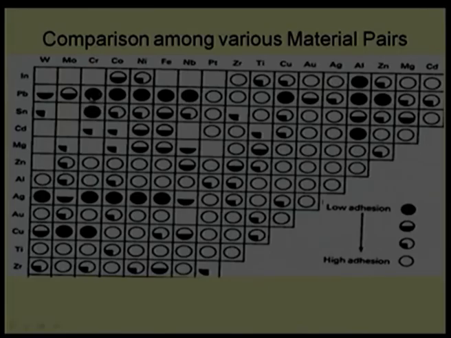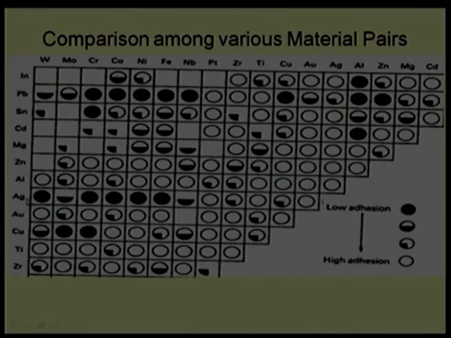Because this circle is filled, a black circle, and this table indicates that a fully black circle means a low adhesion force. If the adhesion force is very high, adhesion will increase the friction force. So, if you really want to target a low coefficient of friction, we choose that kind of material pair.